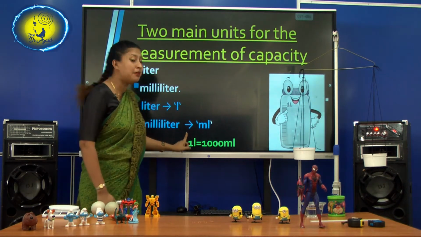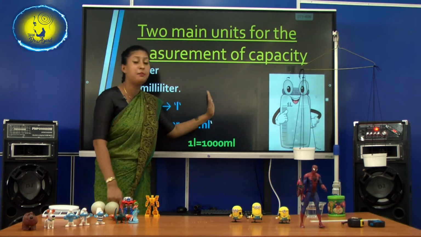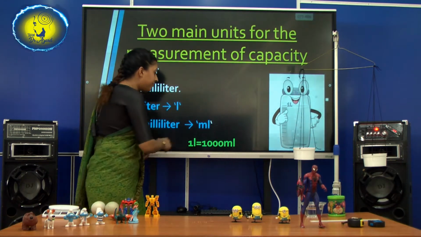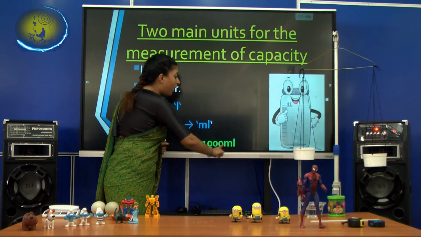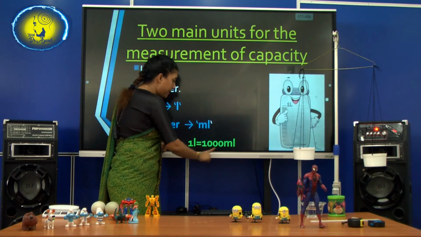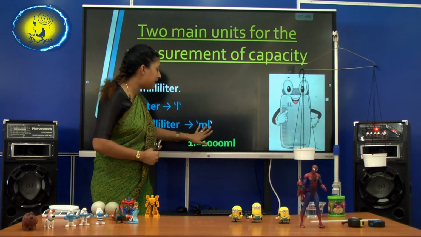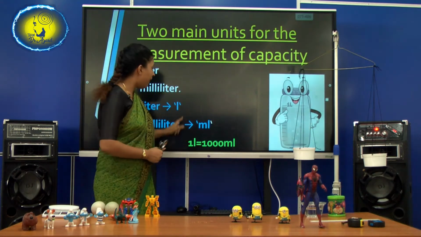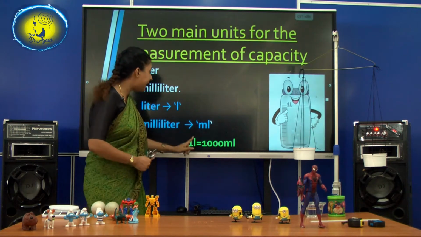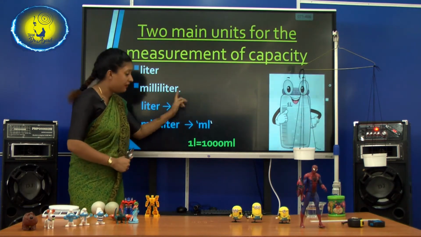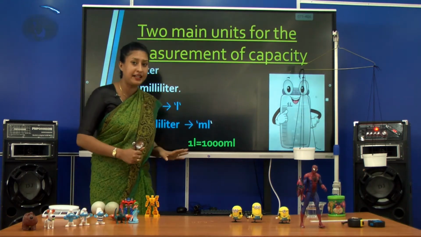And one more thing, 1 liter is equal to 1000 milliliters. Now, this you will get in your upper grades. When you go to your upper grades, you will get this, but just keep this in mind, okay? This is the simple theory, you have to keep this in mind. 1 liter is equal to 1000 milliliters. Liter's shortened form is L, milliliter's shortened form is ml. Are we clear on that now?